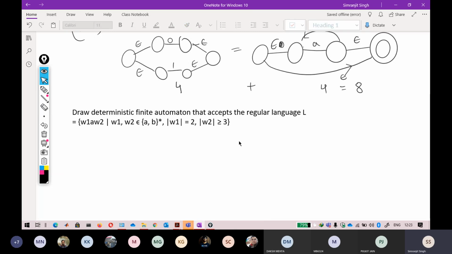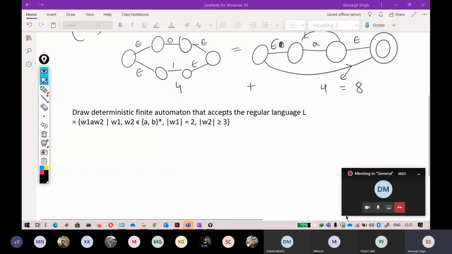I will not tell you anything about it. Just first you draw the automata, then I will explain. Just try it yourself, take like 5 minutes. It will not take more than 4 minutes, but just take 5 minutes. I will tell you the solution in 5 minutes. Okay.